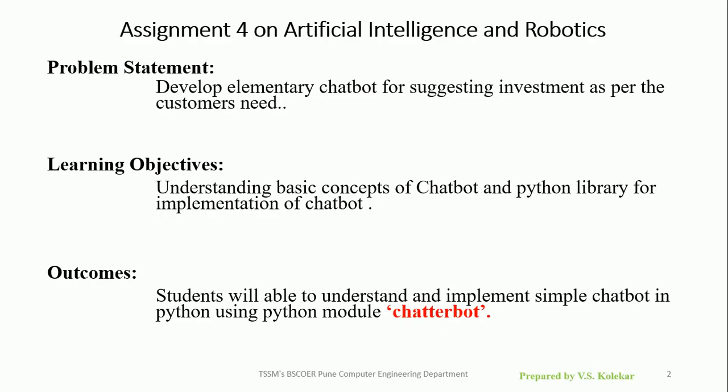Today we are going to learn about assignment number 4 on artificial intelligence and robotics. Problem statement for today's practical is to develop an elementary chatbot for suggesting investment as per the customer's need. Learning objective: understanding of basic concept of chatbot and Python library for implementing the chatbot. Learning outcomes of this practical is students will be able to understand and implement a simple chatbot in Python using Python module